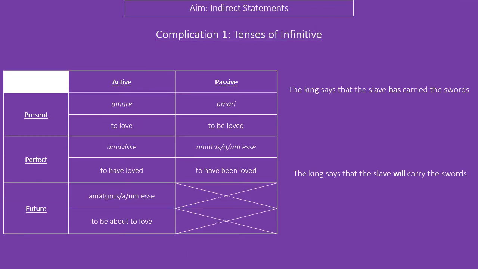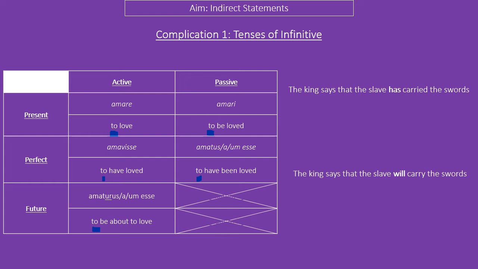If that wasn't enough, there are some complications that we might need to think about when we're talking about indirect statements. One of them is that infinitives, despite what the name suggests, actually do have different forms. They might change their form depending on their tense or depending upon their voice, that's active or passive. So infinitives, by definition, always have the "to" in there: to love, to be loved, to have loved, to be about to love, etc. But these change depending upon what they're doing in the sentence in terms of time and voice.